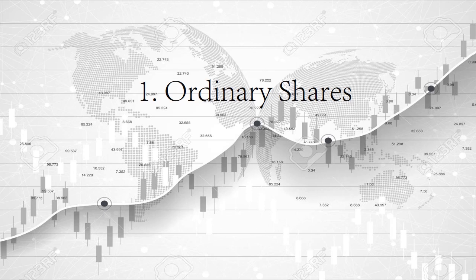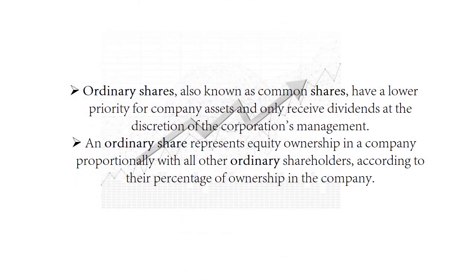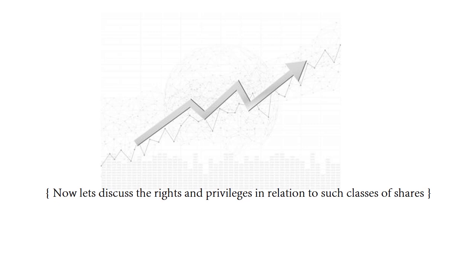The first thing is ordinary share. Now, ordinary shares are also known as the common stock of the company that have a lower priority rate. In a sense, if a company receives dividends, the first ones to receive are the preferential shareholders, and after that comes the turn of the ordinary shareholders. So they have a second priority. So they are basically having the lower priority rate.